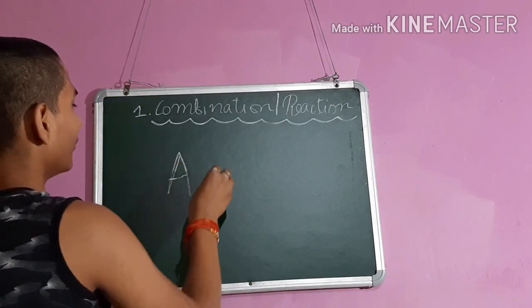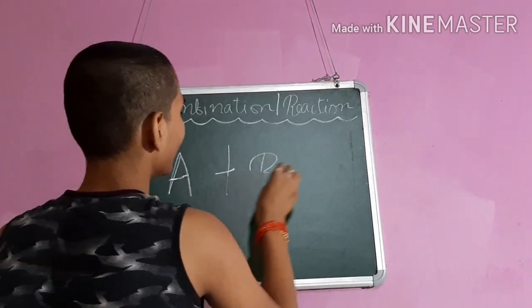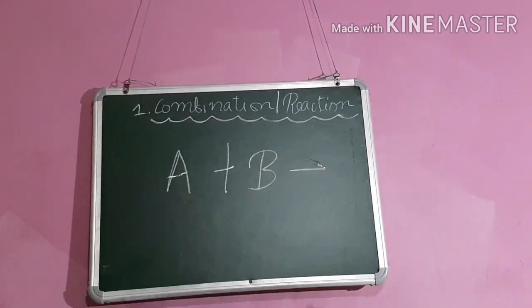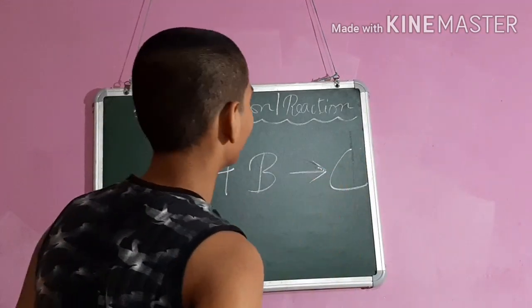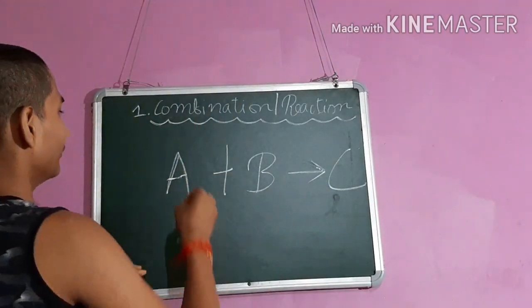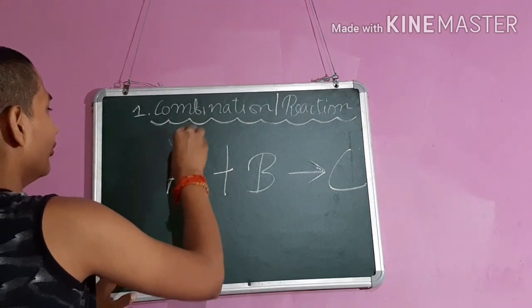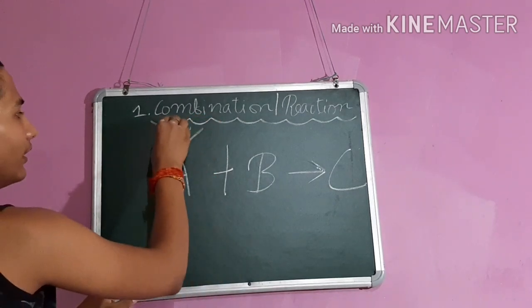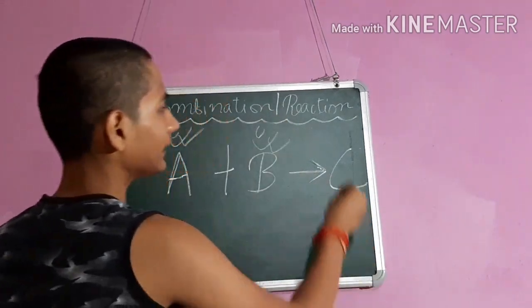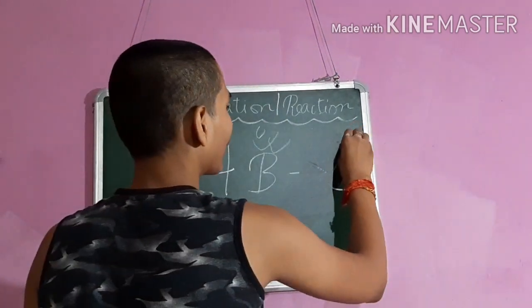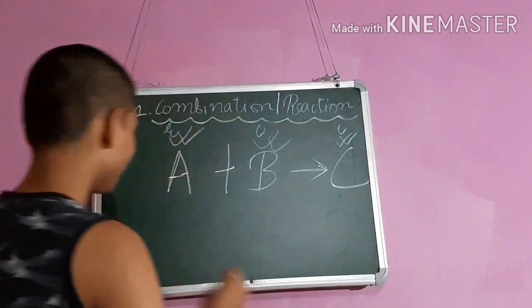Let's take substance A and substance B. The reaction of these two will be a single product. We will take this one as an element and this one as a compound. The reaction will give a single compound.